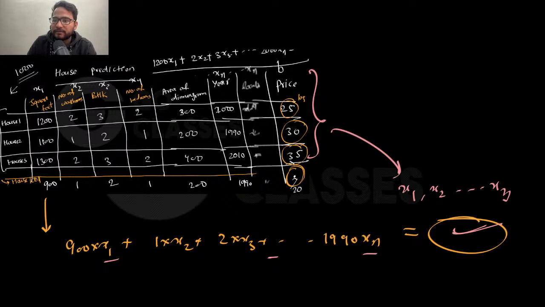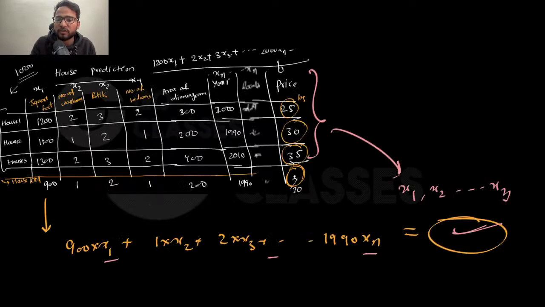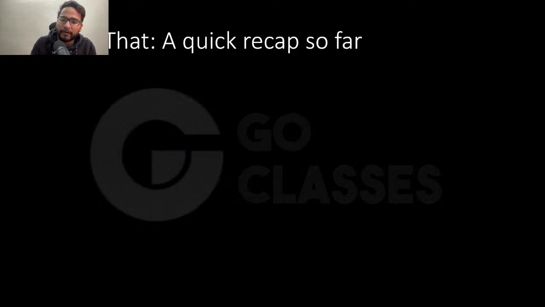Okay, so I hope that is making sense, right? Cool. So that's the application of system of linear equations, and it is just one application, but there are many others in machine learning, like linear regression, in fact logistic regression, PCA, and many others which are based on system of linear equations. So that's why this topic is extremely important, not just for GATE but also for interviews, and in future also, if you do a masters in machine learning, then also it is very, very important. So anyway, let's focus on GATE only and continue our discussion limited to GATE. I will not talk about machine learning, I will just limit myself to GATE.